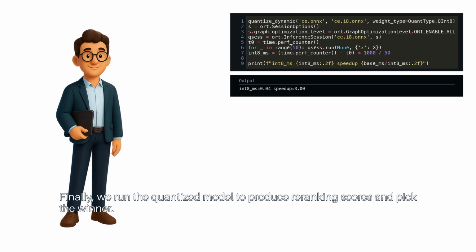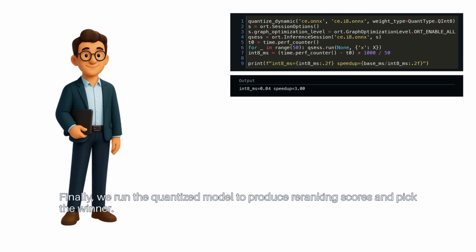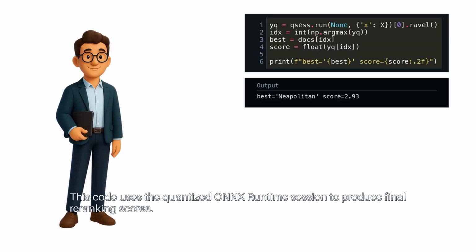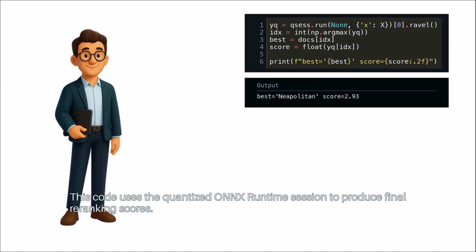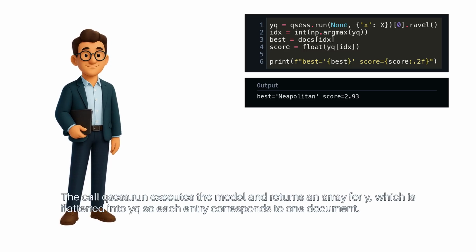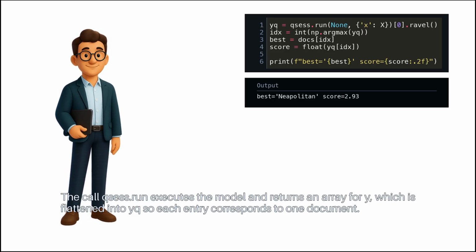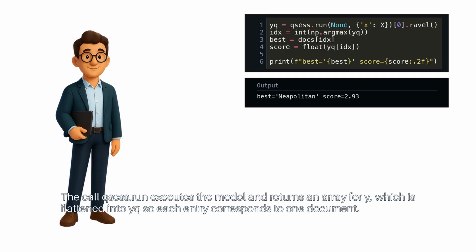Finally, we run the quantized model to produce reranking scores and pick the winner. This code uses the quantized ONNX Runtime session to produce final reranking scores. The call qsess.run executes the model and returns an array for y, which is flattened into yq, so each entry corresponds to one document.